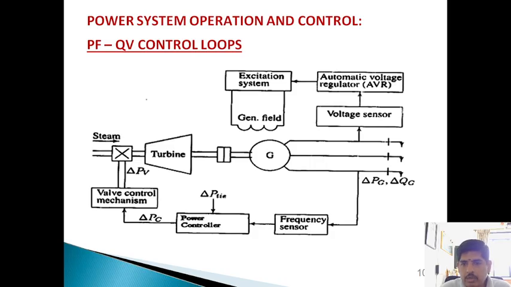Why do we have to maintain these two parameters within the specified limits? All electrical components are designed by the manufacturer based on the rated voltage and frequency.